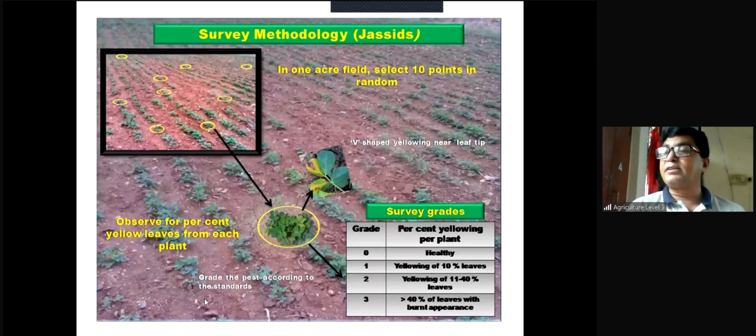Percentage yellowing per plant. Say for example, in a plant there are 5 leaves. Out of 5 leaves, 2 leaves are yellow. So it indicates 40%. When 1 leaf is yellow, then it indicates 20%. So per plant, when there is no yellowing, then it is called healthy, 0 grade. Yellowing of up to 10% leaves, when 10% leaves are infested, then grade 1. Yellowing of 11 to 40% leaves, then grade 2. More than 40% leaves with burned appearance, this is grade 3.